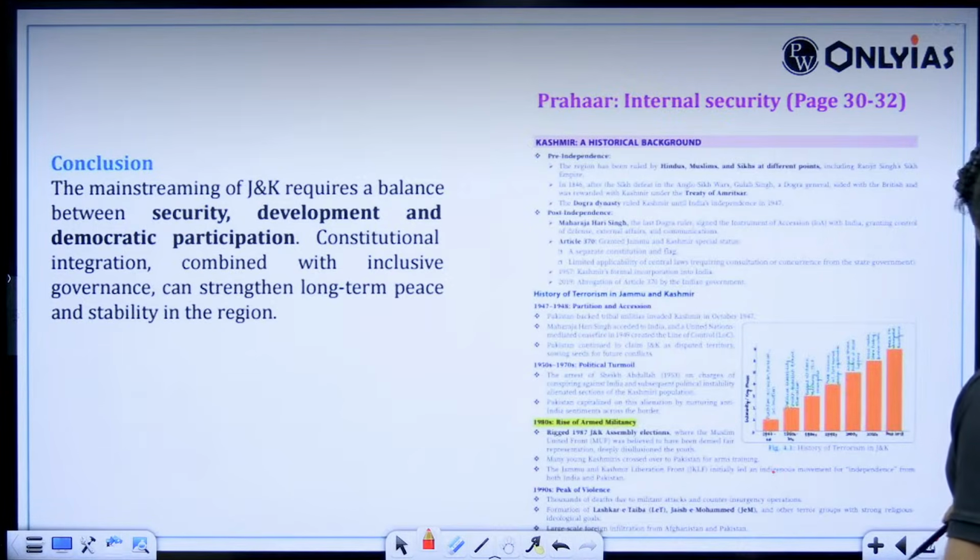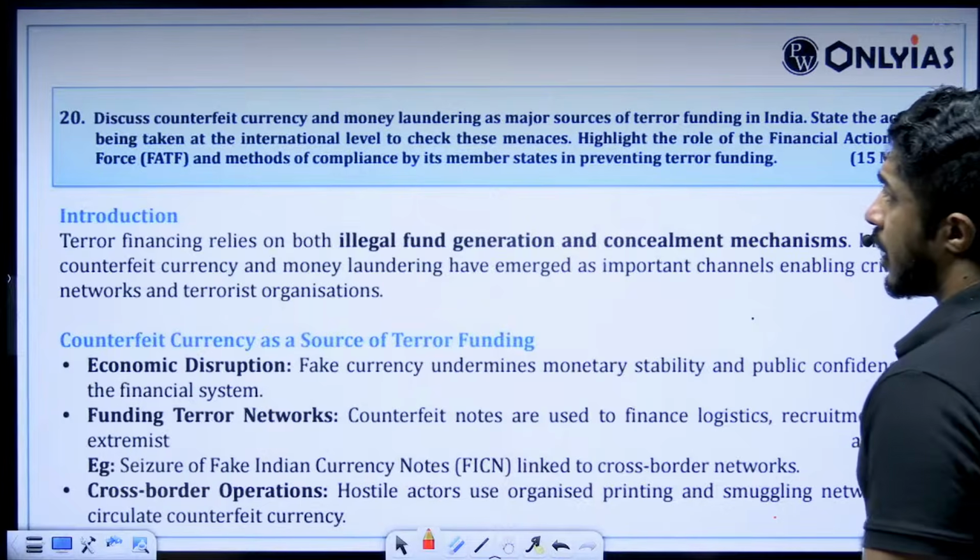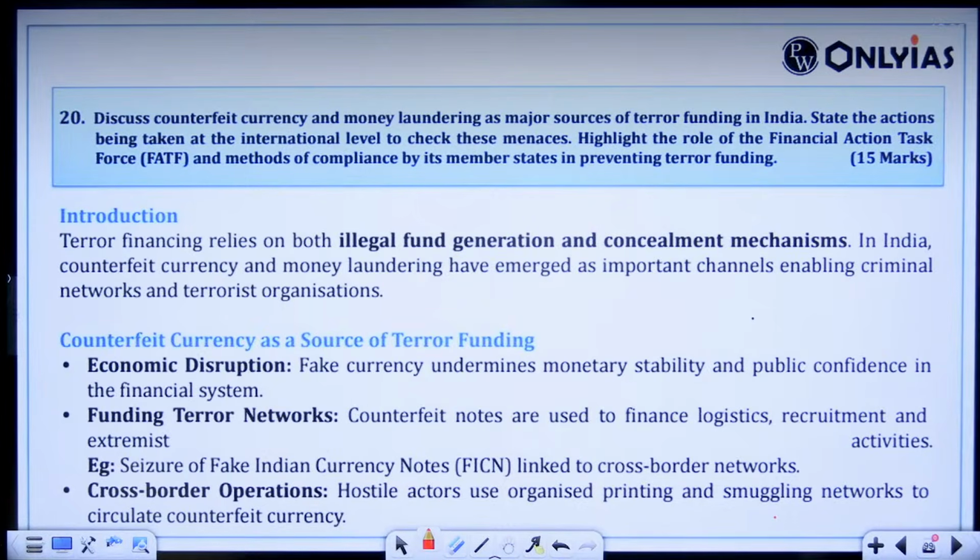Okay, this graph is not clear. Discuss counterfeit currency and money laundering as major sources of terror funding in India.